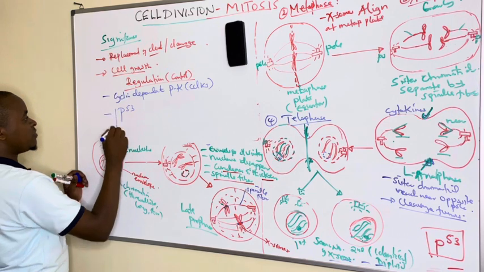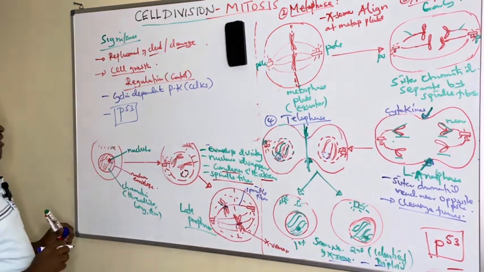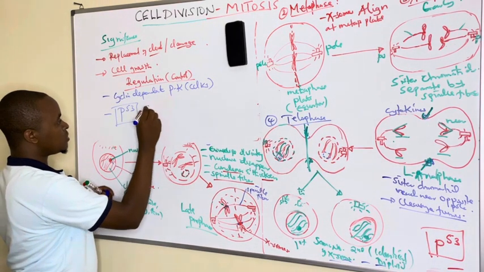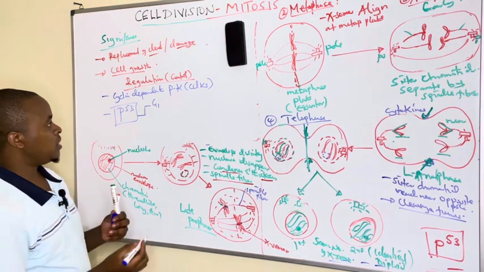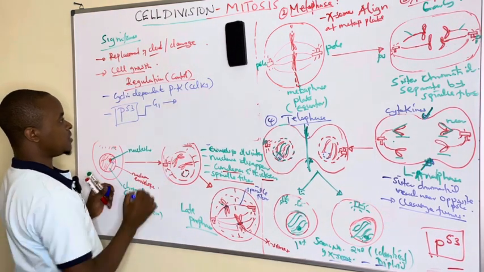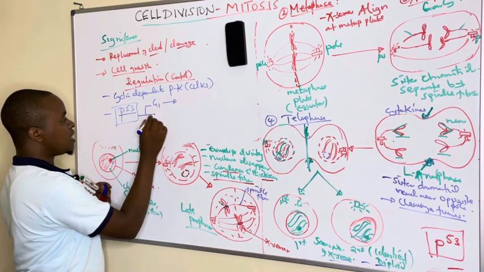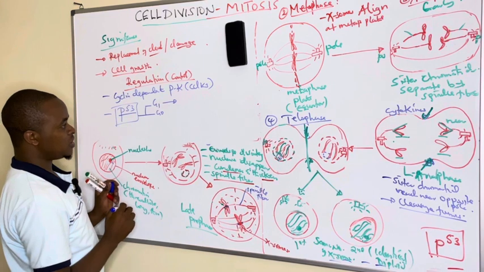This protein 53 is a tumor suppressor protein that regulates the cells when they are in G1. Whenever we need more cells, it sends them to undergo other phases. And it is the same protein P53 that, once no more growth is required, makes cells undergo the G0 phase.